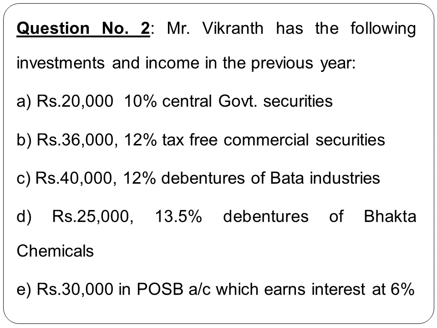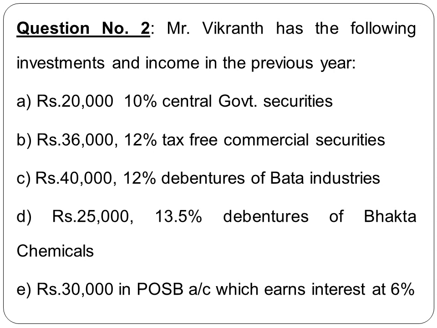Rupees 36,000 12% tax free commercial securities. Again investment and the rate of interest is given. What is the type of security? Very clearly given, tax free commercial security. So this is the type, tax free commercial. Then thirdly, should we gross up the interest?